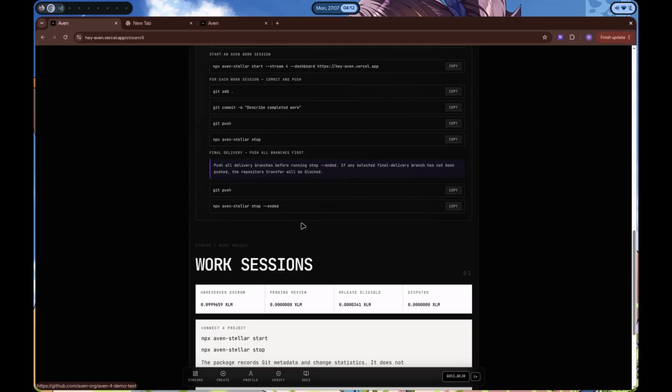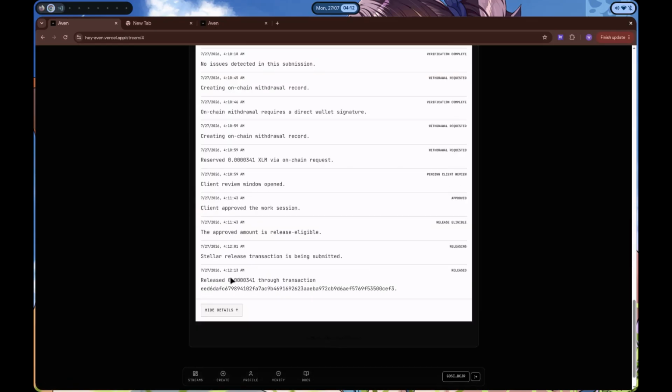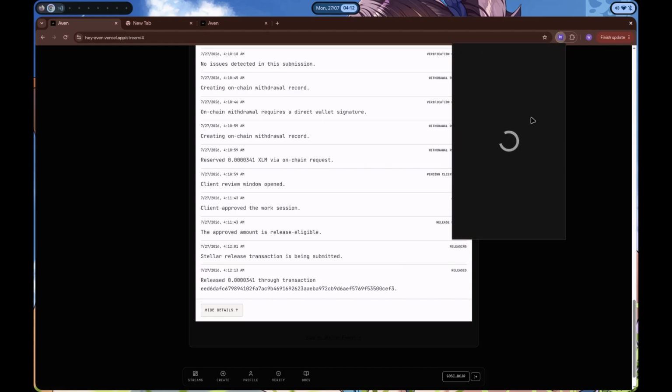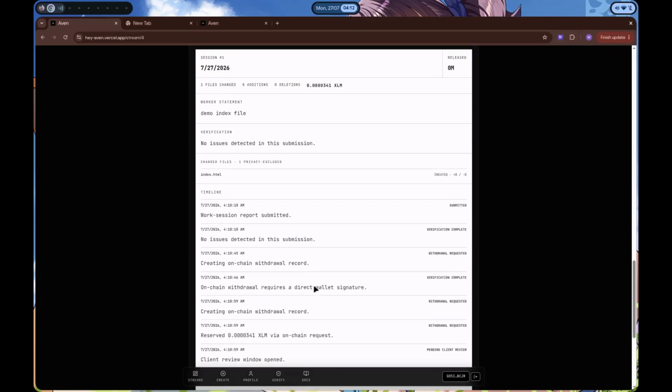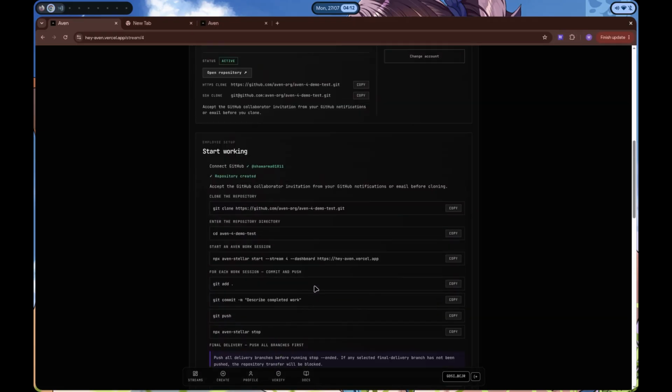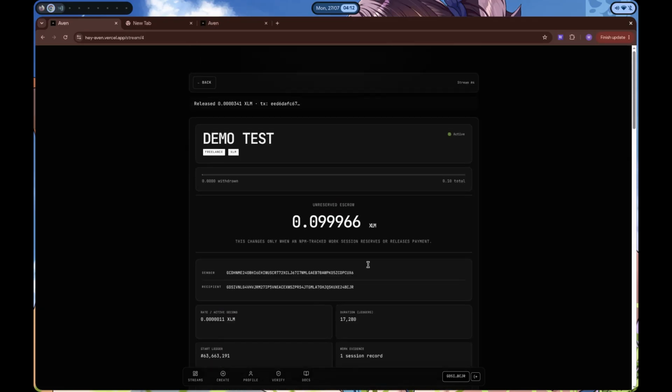After the page is refreshed, I can see in the details that the amount has been released and the same can be verified through the Freighter wallet's history. We can clearly see that the amount has been credited and the particular logs and everything is shown in detail here. Once this is done, the freelancer can transfer the ownership to the client, and this is how it works.